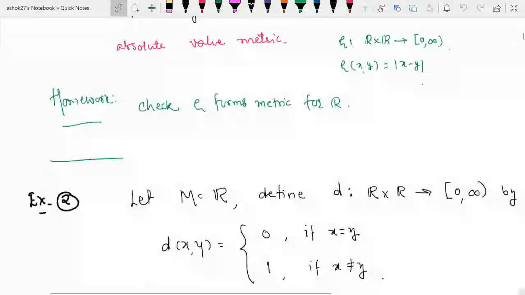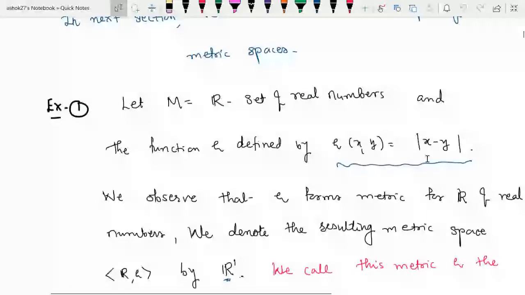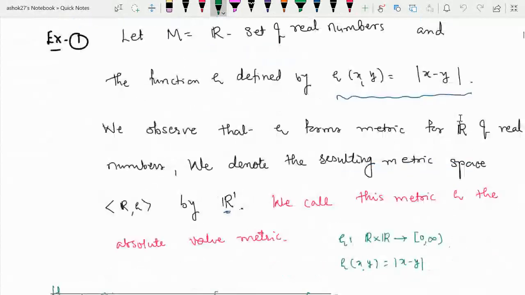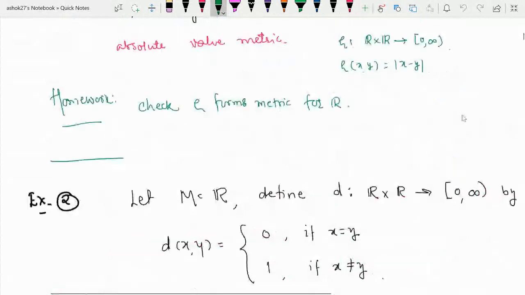So what is the first example? We consider capital M as the set of real numbers, and what is the metric? Actually we have to check whether it forms a metric or not. It is defined by rho of xy equal to mod x minus y. So you can check the first condition.